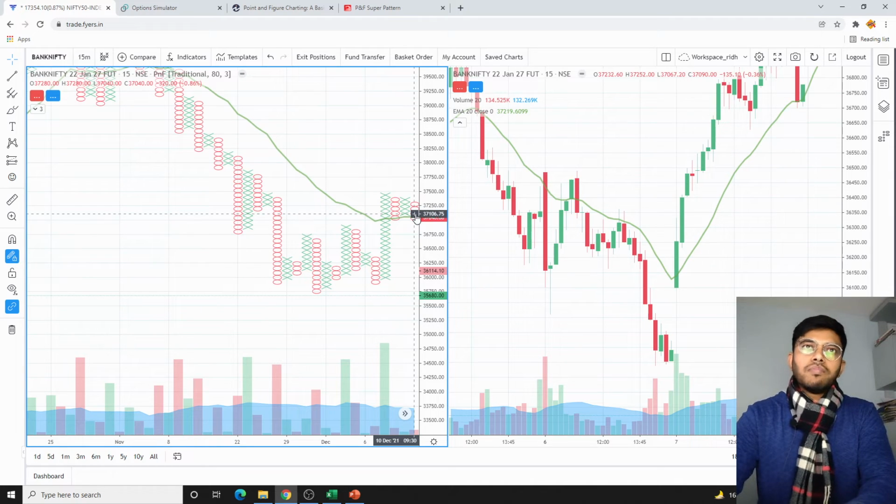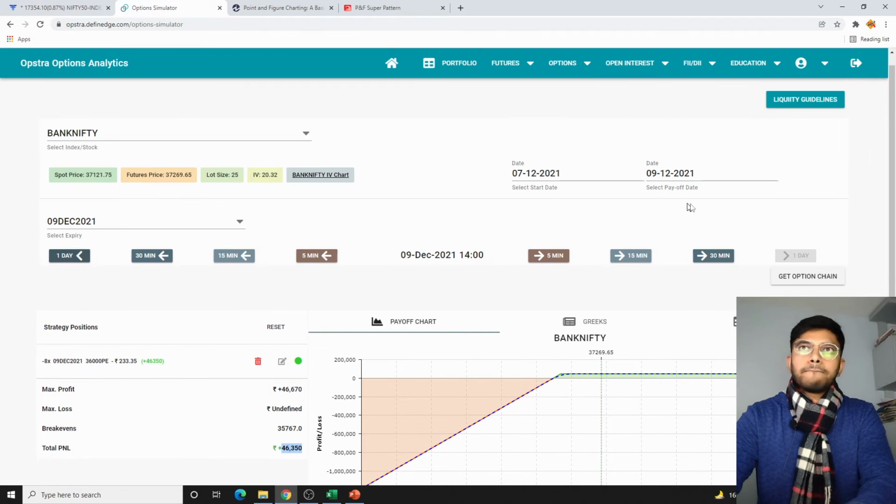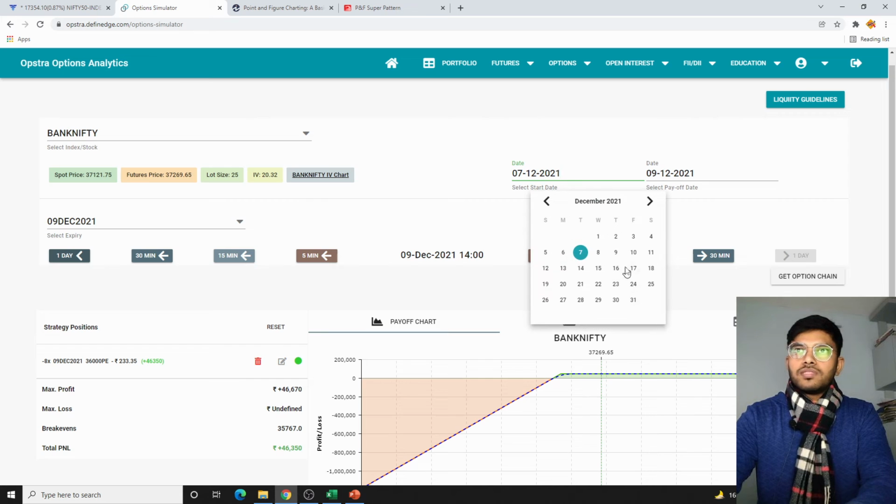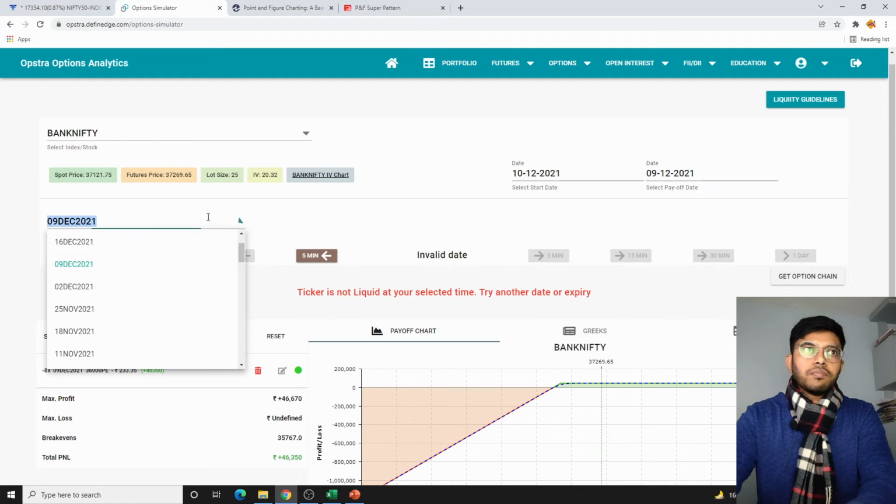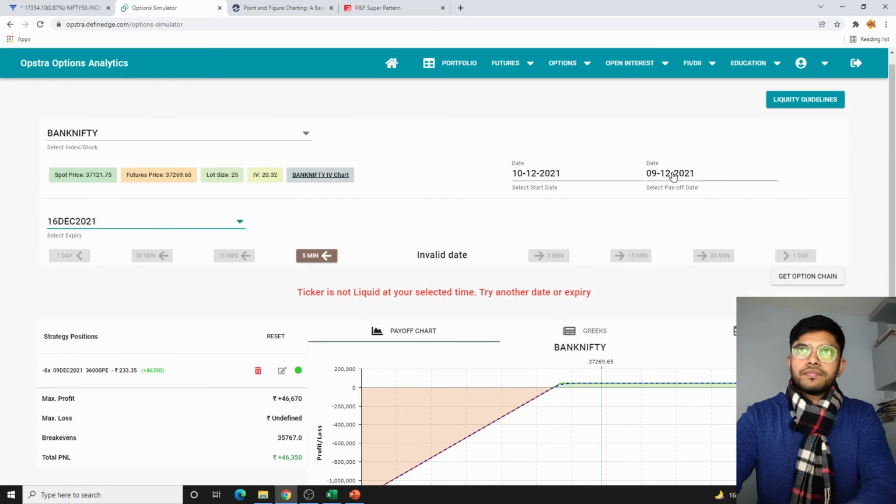So on 10th December I should be taking a trade where I can be non-directional. 36,500 I will be selling the puts and 38,000 on the call side. So this is 10th of December 9:30, for the payoff on 16th of December.